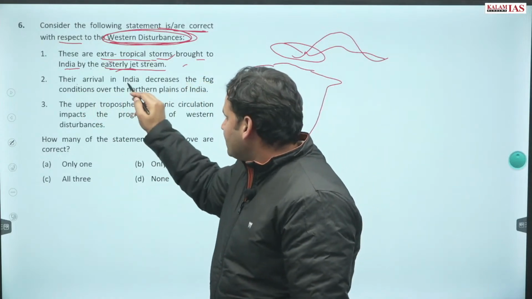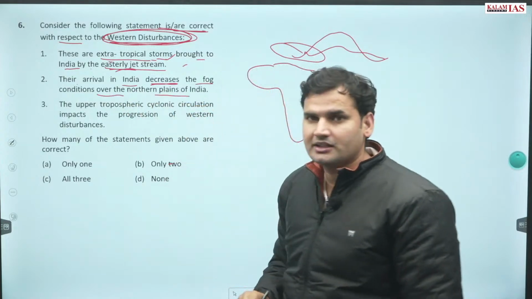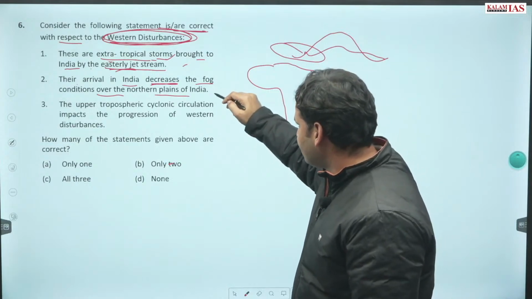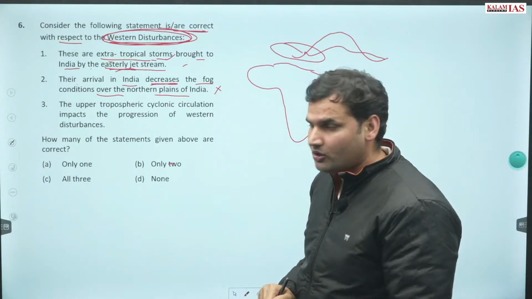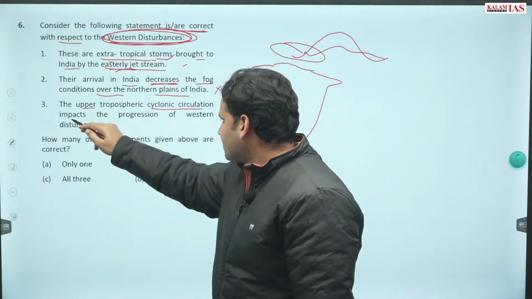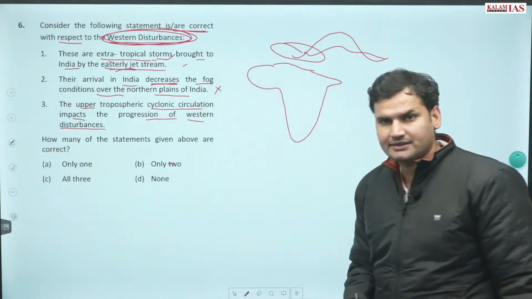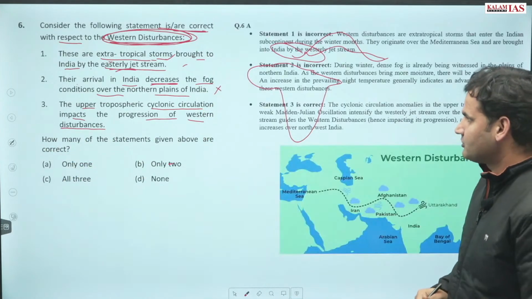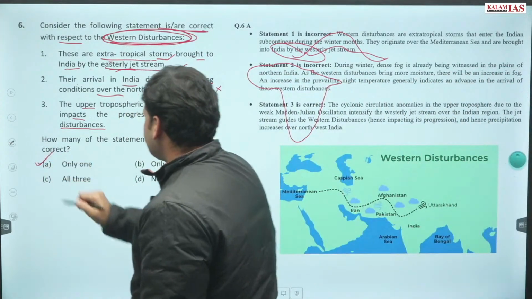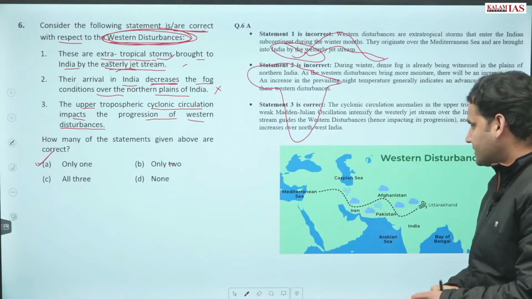Then their arrival in India decreases the fog conditions for the northern plains of India. Why would they decrease the fog conditions? Rather, they increase the fog conditions. This is wrong. The upper tropospheric cyclonic circulation impacts the progression of western disturbance. The correct answer is that only one of them is correct. Which one? The third statement that is given is correct.